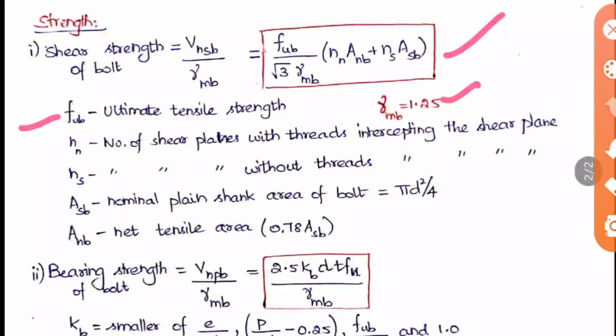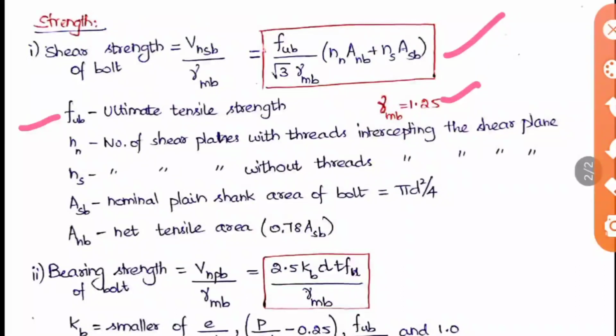So in this case, in the question, if they are not giving anything, you can directly take it as the threads intercept the shear plane. Okay. But in some questions they will mention that the threads are not intercepting the shear plane. If that is mentioned, you should take NN as 0 and NS you should take as the number of bolts there. Okay. So when you take NN as 0, this whole term will become 0. When you take NS as 0, this whole term will become 0. Okay. So if in the question they are not giving anything, you can directly assume that it is intercepting the shear plane, and you can take NN as the number of shear planes.